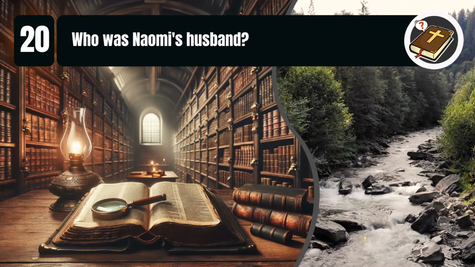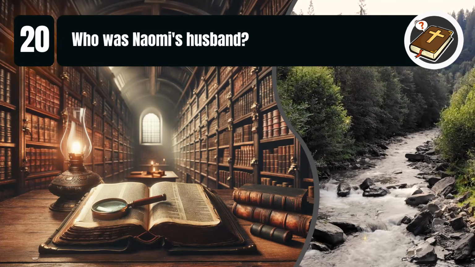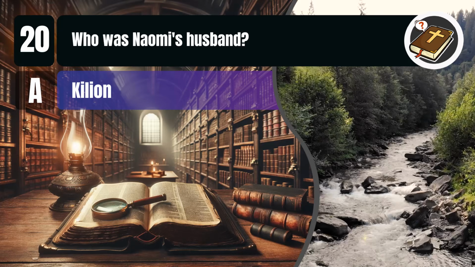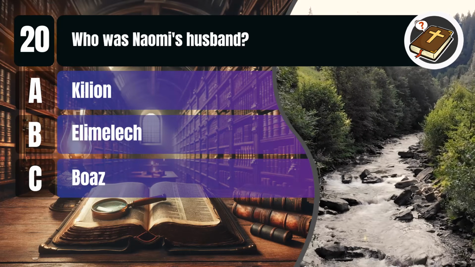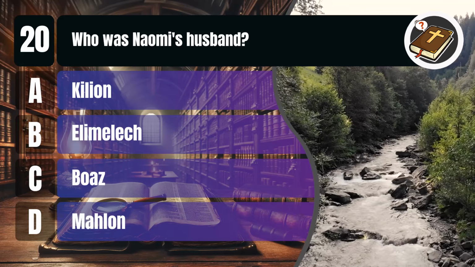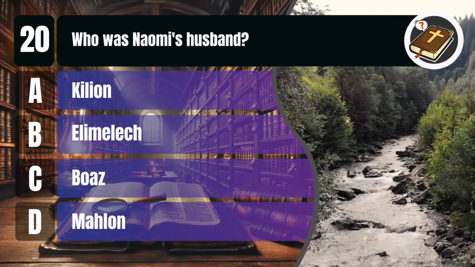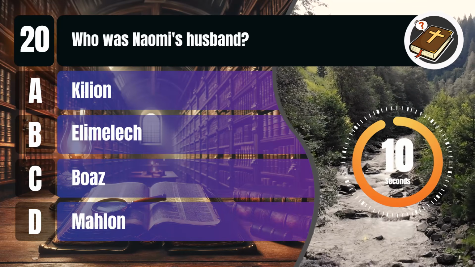Question 20. Who was Naomi's husband? A. Chilion. B. Elimelech. C. Boaz. D. Mahlon. You get 10 seconds.